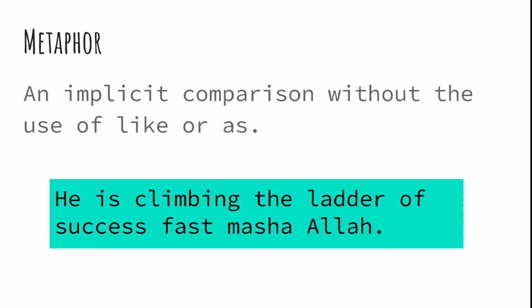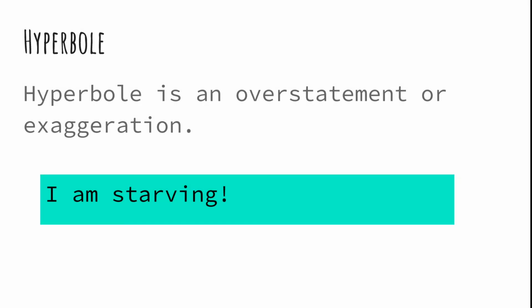The next one is metaphor. This is an implicit comparison without the use of like or as. So you are comparing two things without using these words. He's climbing the ladder of success fast, mashallah. Right? So the ladder of success is a figurative ladder that the person is climbing. So actually the author wants to say that he is achieving success fast. Right? So instead of that, he has used this metaphor. He's climbing the ladder of success fast, mashallah.